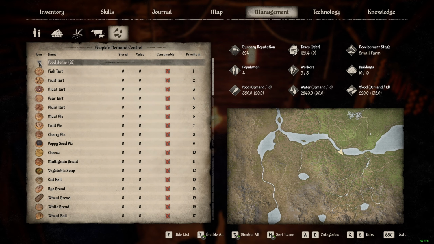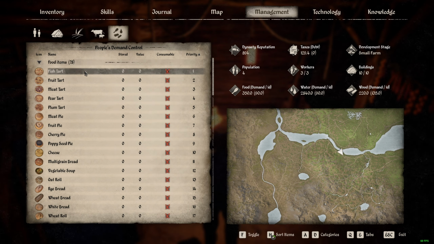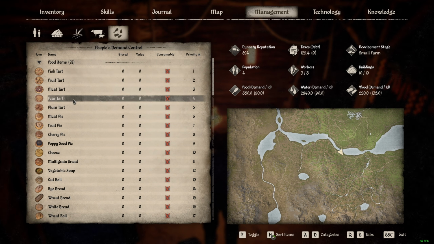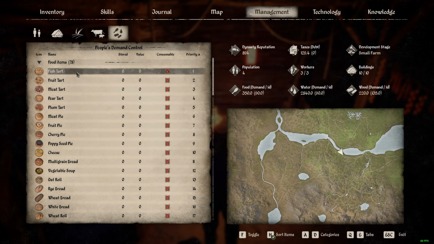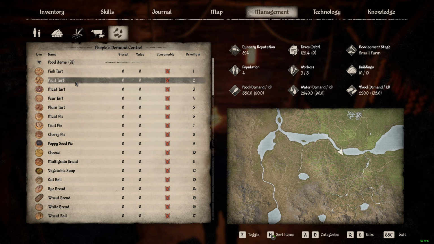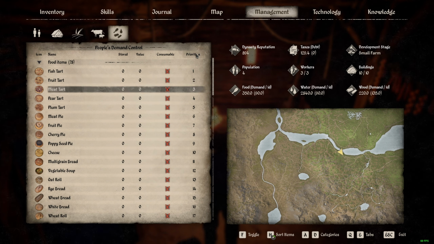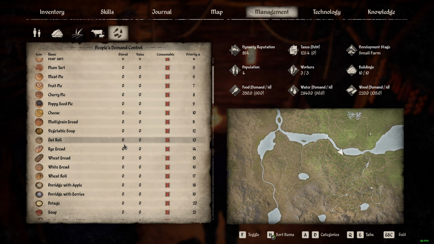Same thing with food over here. So priority number 1 is fish tart. So you have that, you have fruit tart, meat tart, pear tart, whatever. I don't have any of these anyway, so it doesn't really matter. But if you did have some of them, they would eat these things in first position, and second position, third position, etc. That's why it says priority 1, 2, 3, 4, 5, whatever. Value doesn't mean anything. Don't worry about value. Stored means how much you have of that item.